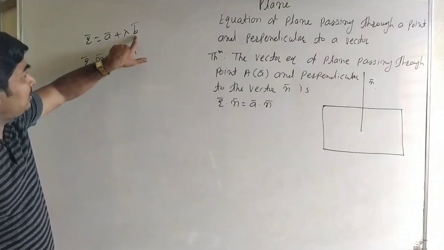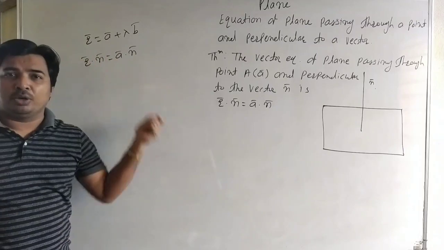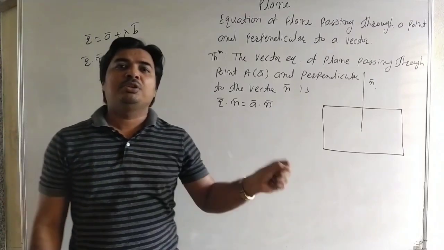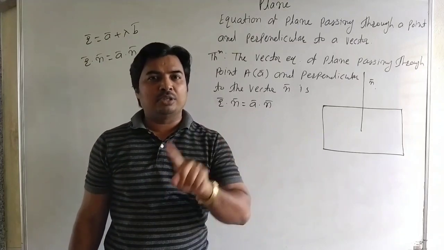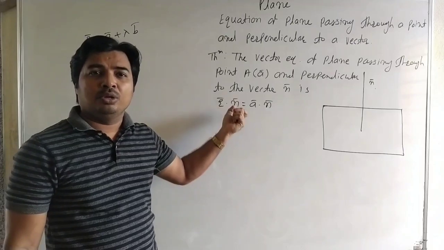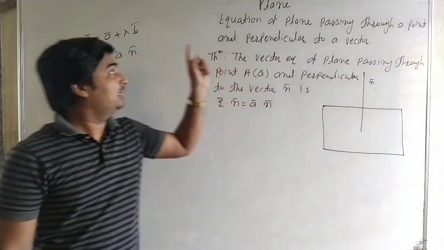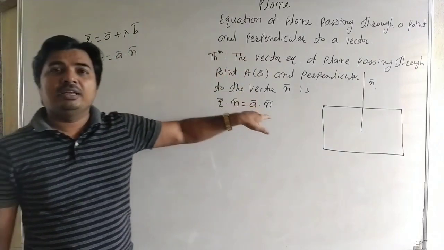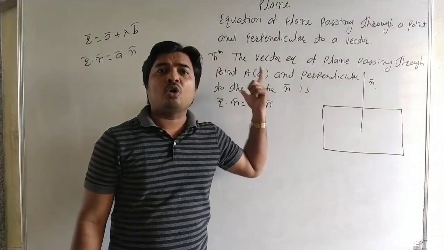In a line b bar is a parallel vector, and in a plane n bar is a perpendicular vector. That means to find the equation of a line we need a passing point and a parallel vector, and to find the equation of a plane we need a passing point and a perpendicular vector, which is a normal to the plane.